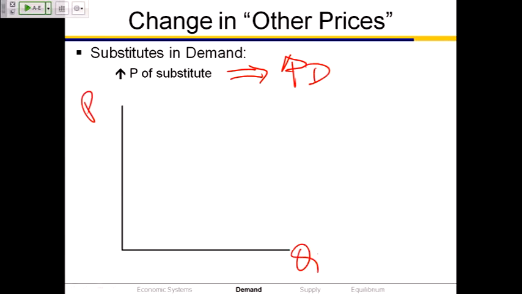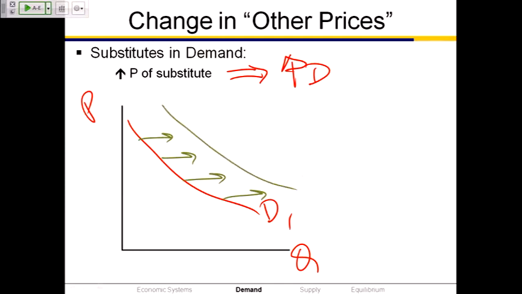So again, price on the vertical, quantity on the horizontal, initial downward sloping demand curve, D1. At every possible price of the iPhone, there'll be a greater quantity demanded of iPhones due to the higher price of the Samsung Galaxy. The entire demand curve shifts to the right, draw second demand curve, D2, to the right of your first demand curve, D1.